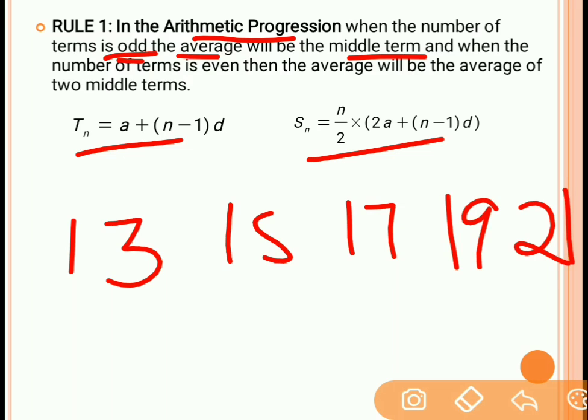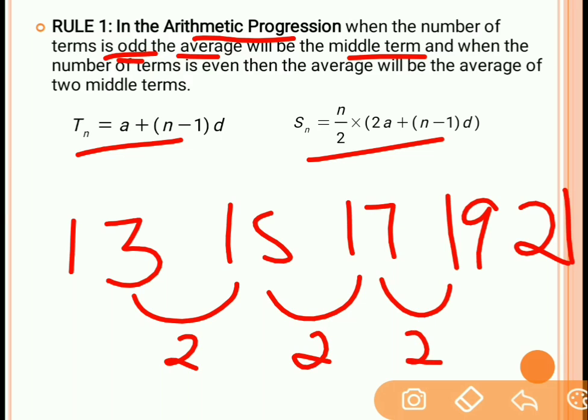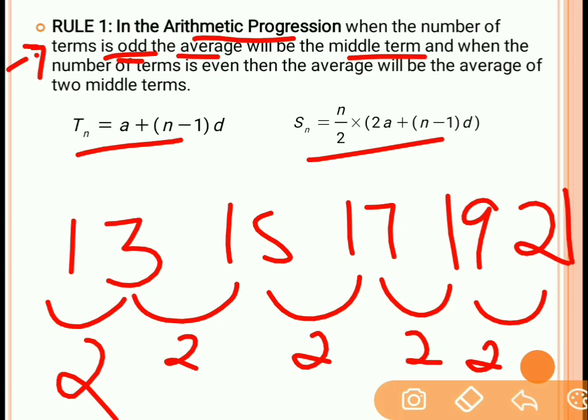The common difference over here is 2, which means that these data are in arithmetic progression. Mind well, this rule number 1 is applicable only for the arithmetic progression.